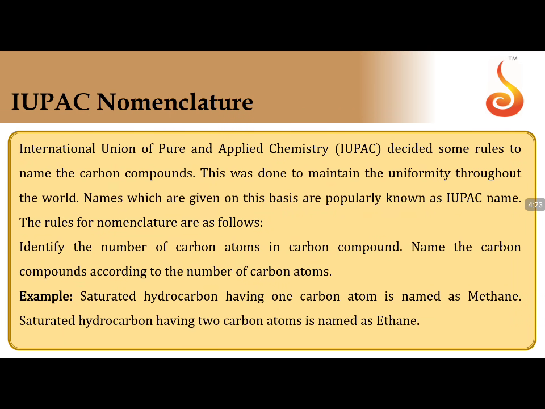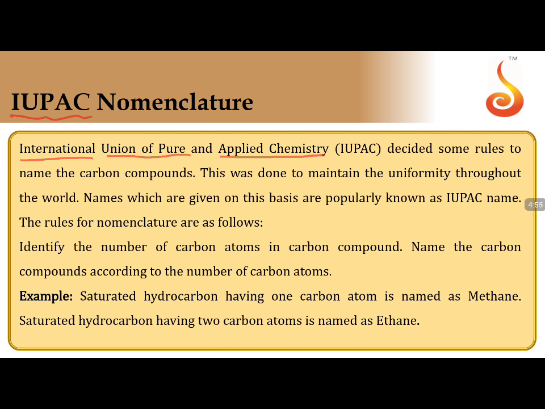There will be no common connectivity between one scientist and another, and one chemist and another. So it started to give the point that one common point has to be there to name the compounds, and that has been done by framing the IUPAC. What is IUPAC? International Union of Pure and Applied Chemistry.